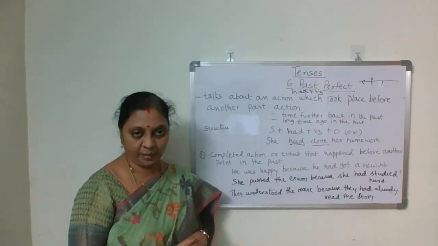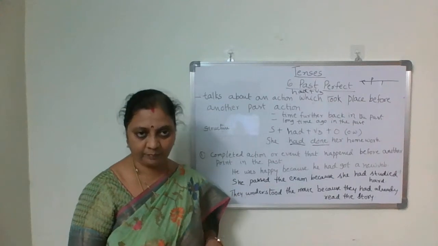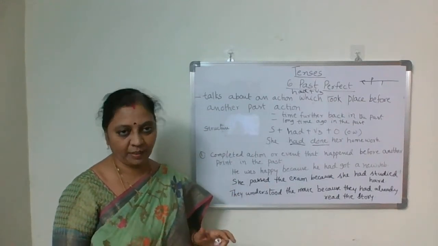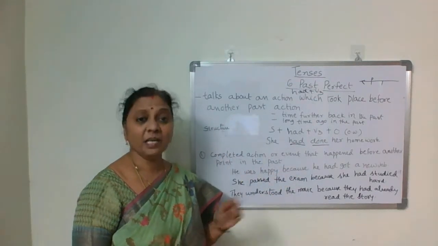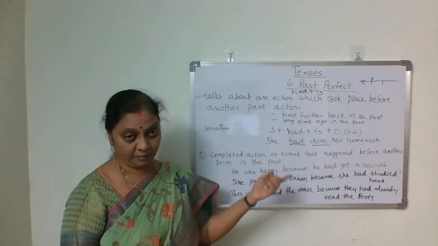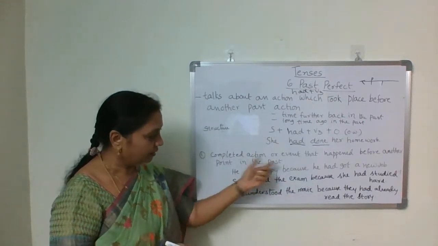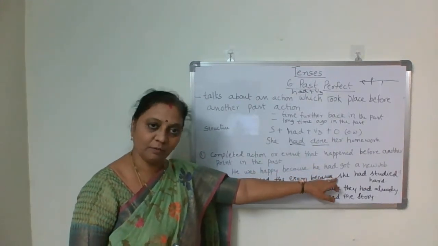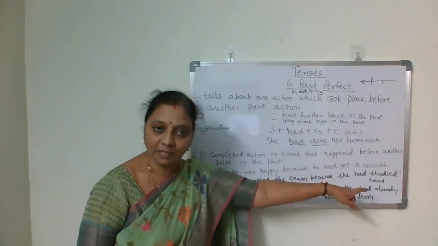He was happy because he had got a new job. He was happy, simple past. But why was he happy? Because he had got a new job. That happened before. This is also a past action, but before his happiness, one event took place.